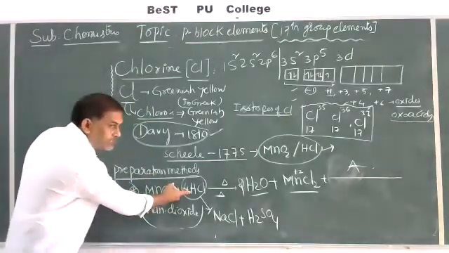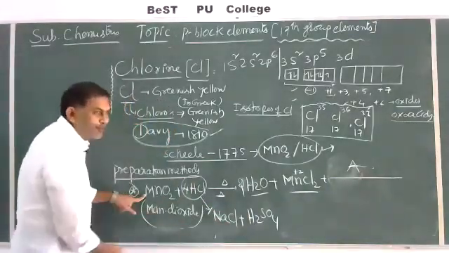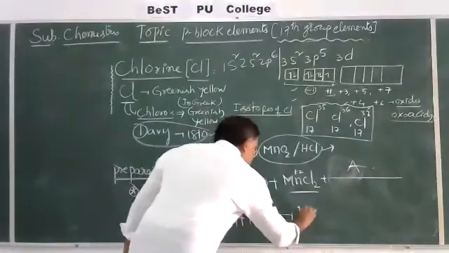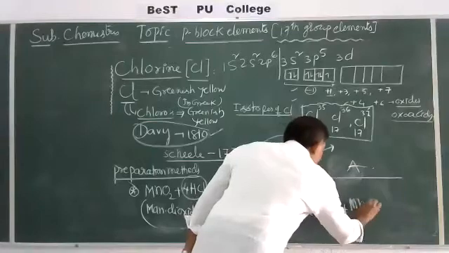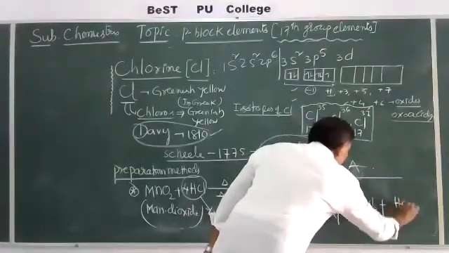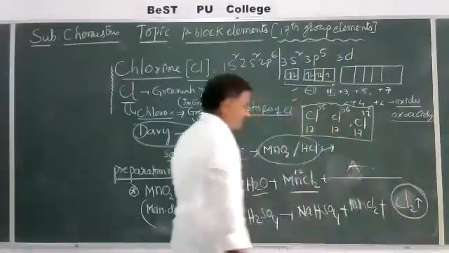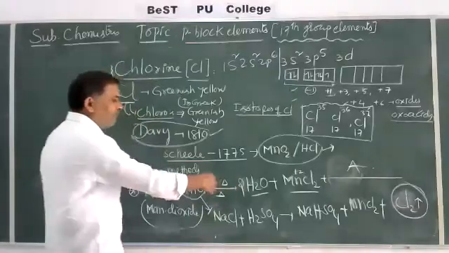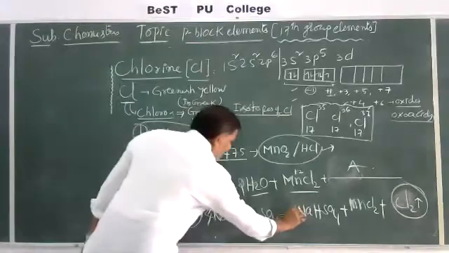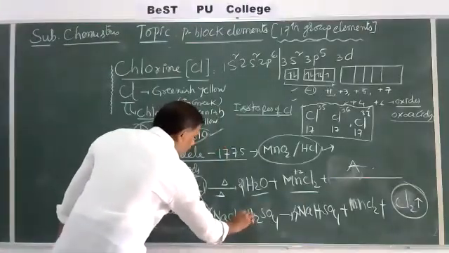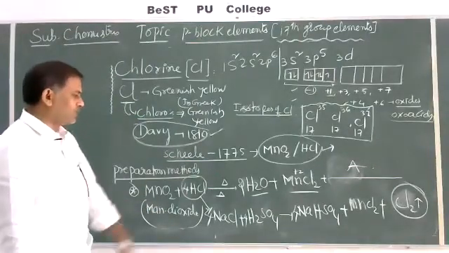Instead of hydrochloric acid, use sodium chloride, so the corresponding salts with sulfuric acid give the corresponding sodium hydrogen sulfate, plus MnCl2, manganese dichloride, plus chlorine gas is liberated. Now, this is a very, very important reaction. Balancing: take care of 4 moles here, and take care of 4 moles here also. Now it is balanced, manganese with 2 chlorines.